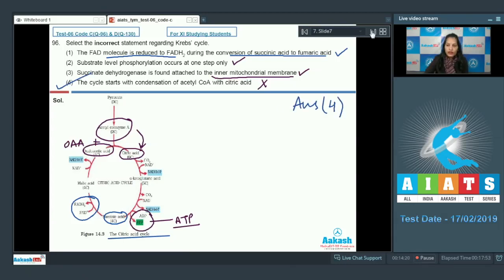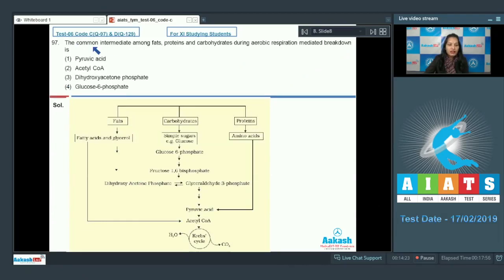Let's move to the next question. Question number 97. The common intermediate among fats, proteins and carbohydrates during aerobic respiration mediated breakdown is first option pyruvate acid, second acetyl coenzyme A, third dihydroxyacetone phosphate, and fourth glucose 6-phosphate.